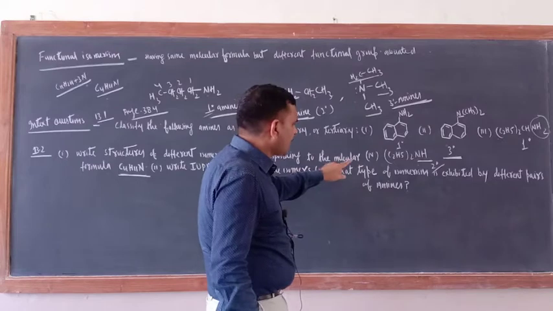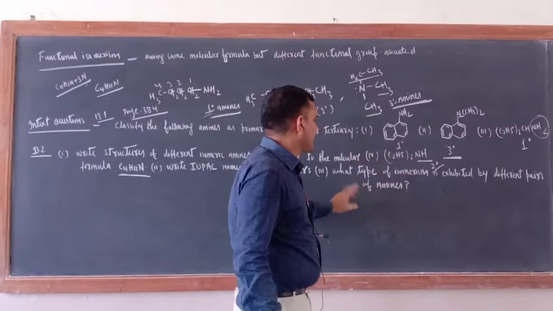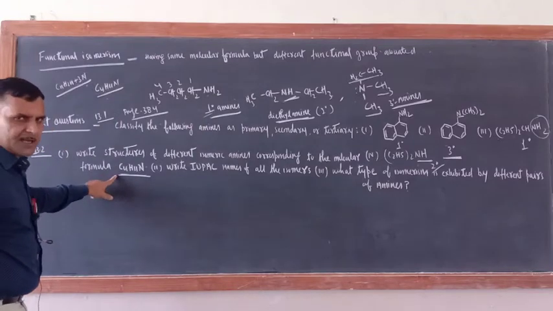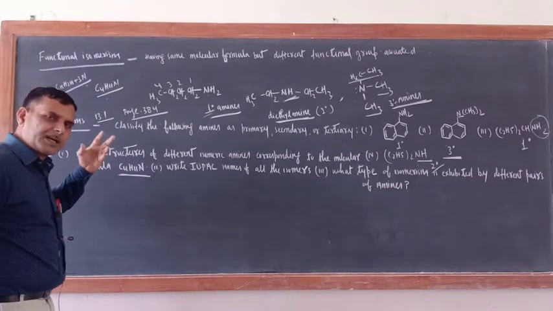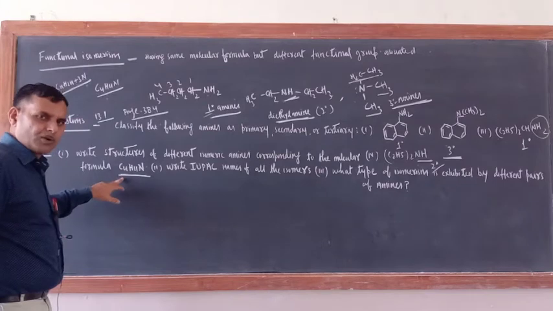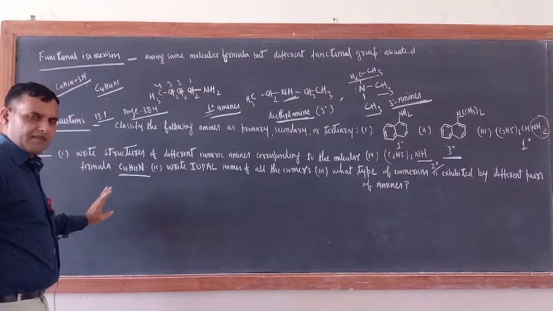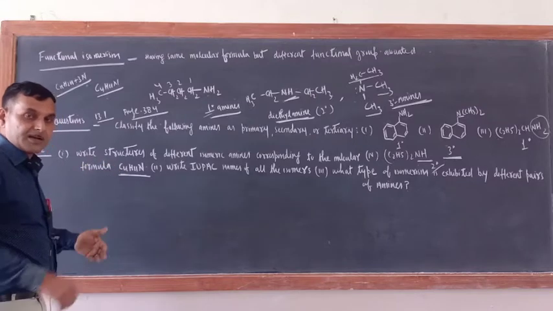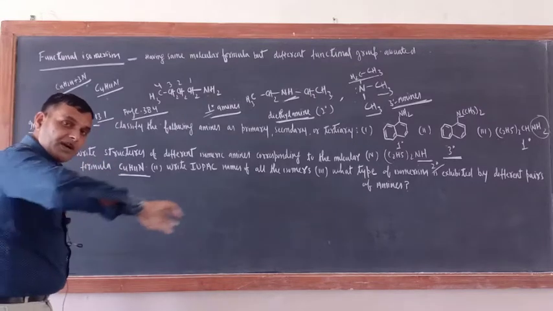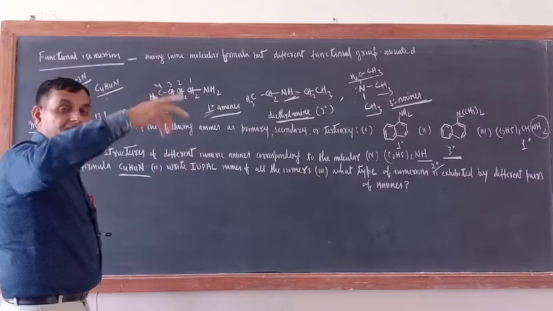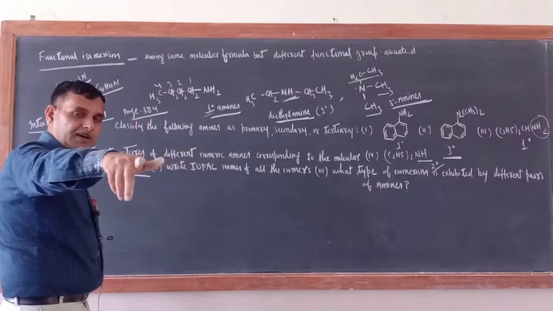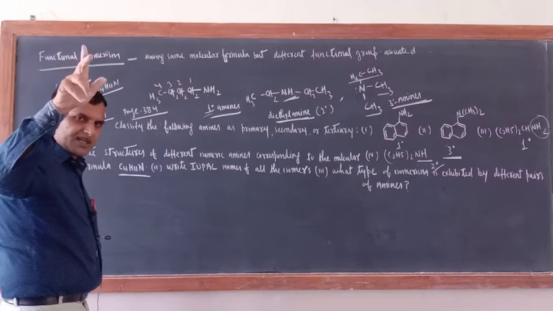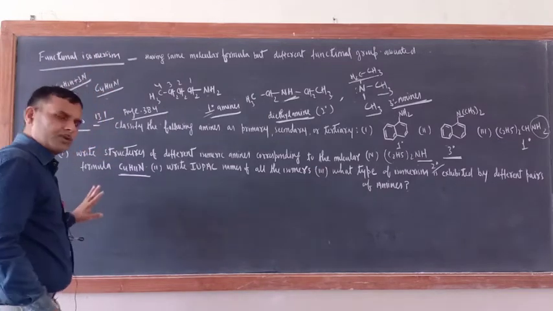Third one is what type of isomerism is exhibited by different pairs of amines. By seeing this one, we can prepare 3 categories of amines: primary amines, meaning 1 degree, 2 degree and 3 degree amines. In 1 degree, different arrangements may be there. In 2 degree also, different kinds of arrangement may be there, by keeping in mind metamerism and position isomerism. So first you segregate into 3 categories.